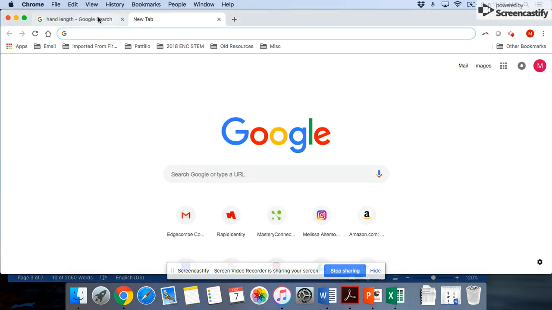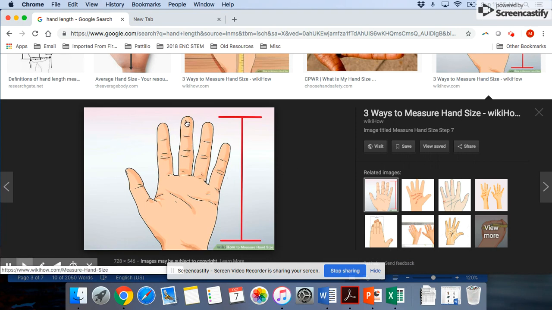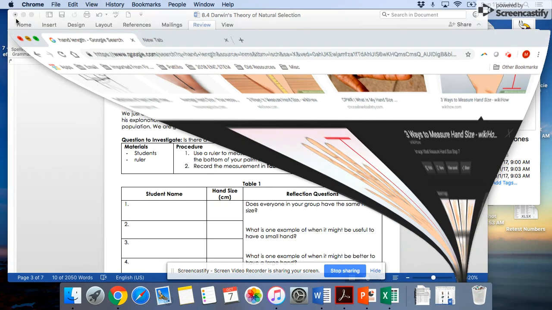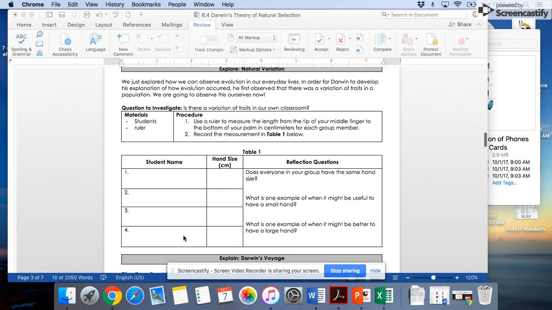So what that's going to look like is this. You're going to take the ruler and in centimeters measure this length from the very tip of your middle finger all the way to the bottom of your palm. Then for each group member, you're going to record this data in this table here. And then I'd like your group to answer the reflection questions on the right. Go ahead and pause the video and please do this quickly now.